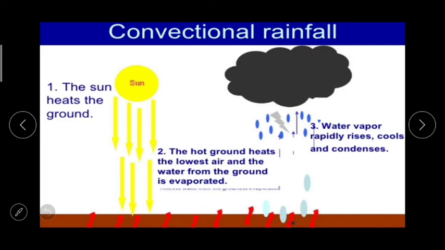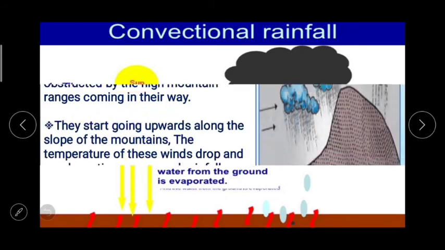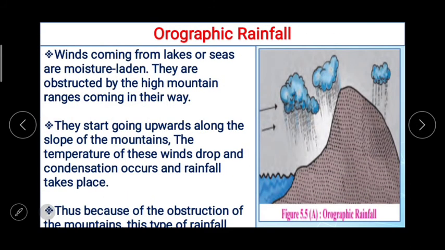Now the first point, the sun hits the ground first, then the hot ground heats the lowest air and the water from the ground is evaporated, and then water vapor rapidly rises, cools and condenses. Three important points you have to keep in mind about convectional rainfall. Now the next type, that is orographic rainfall.